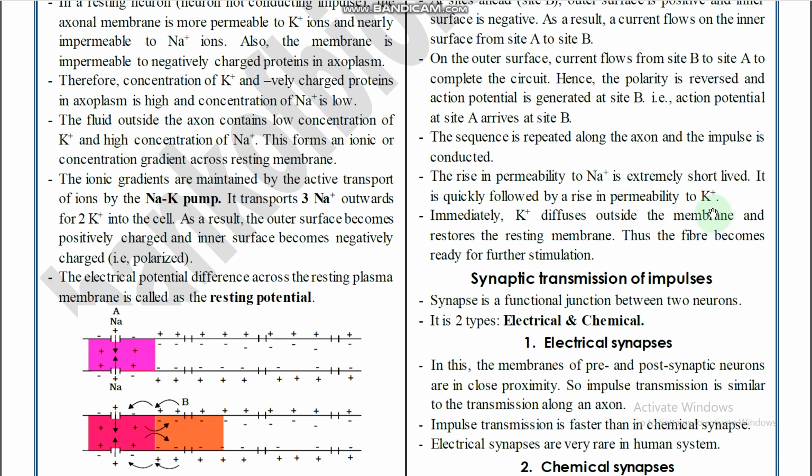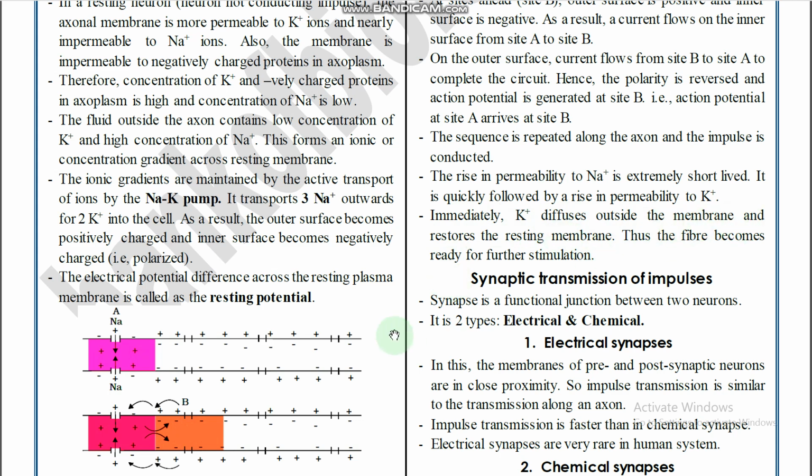After the passing of the action potential, the depolarized site again becomes polarized, right? For that, what is required? Potassium efflux is required. Immediately K+ diffuses outside the membrane and restores the resting membrane.